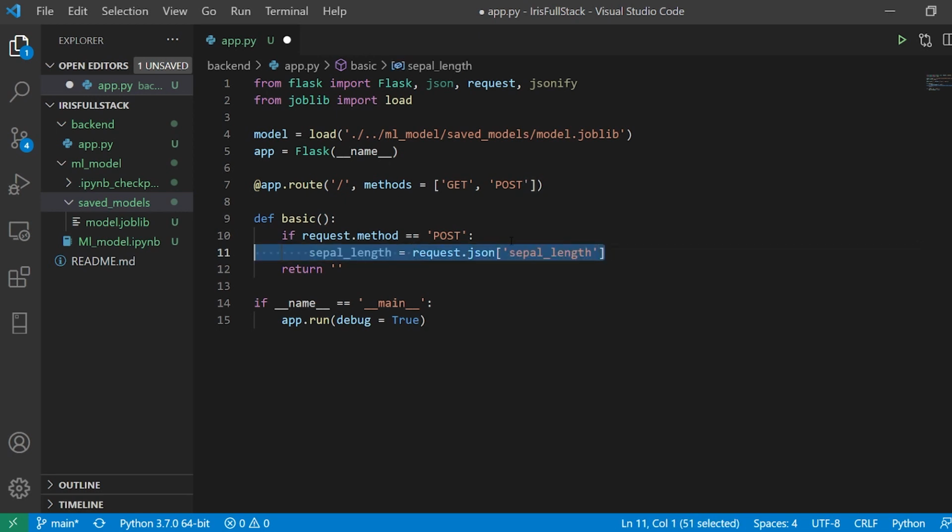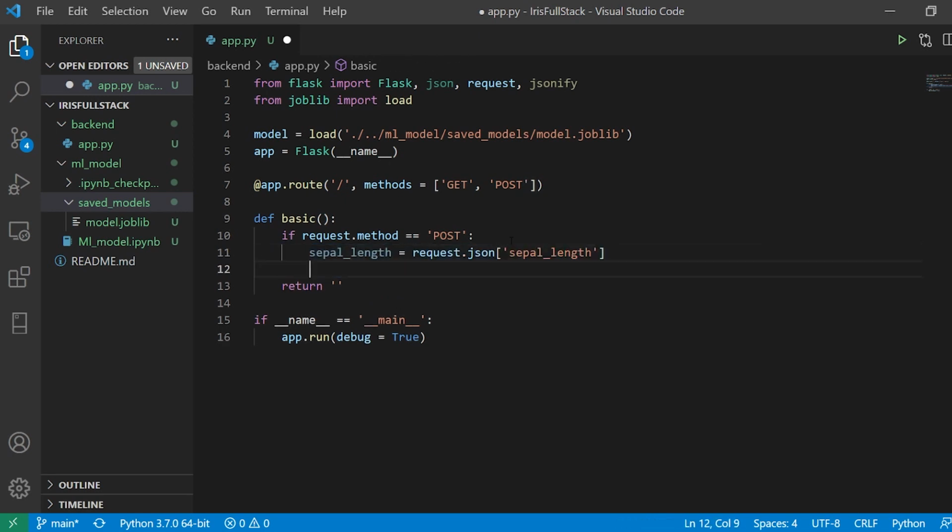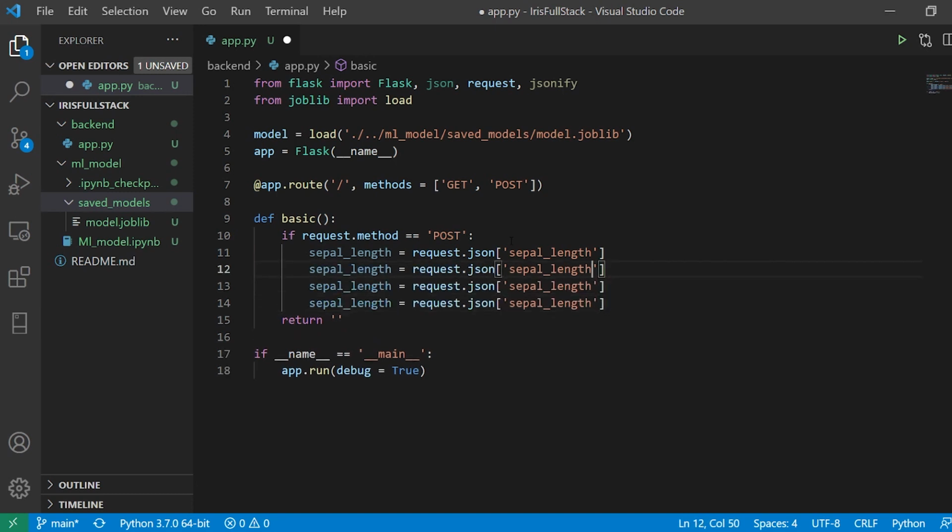And similarly I'll just copy this stuff. I'm actually trying to grab the data, 4 times. So here it is going to be sepal width, and over here it is going to be width. Next it is petal length, so here I'll say petal length. I'll just copy this over here, and here it is going to be petal width. The order is very important, I'll tell you. So here it is petal width.